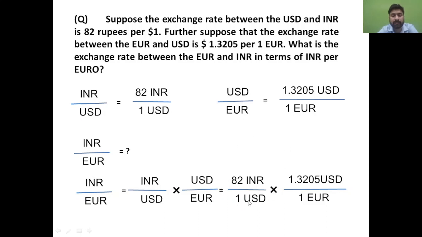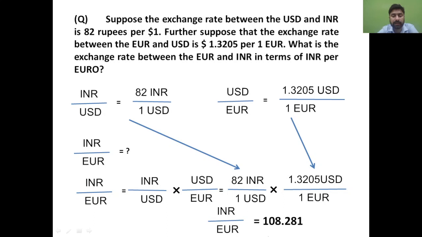Okay, then this USD will get cancelled, and finally once you calculate the value of 82 multiplied by 1.3205, okay, you will get 108.281, and this will be your answer. So now you are able to find out the cross rate, okay, with the help of one mutual currency. Clear? I hope this concept is clear.